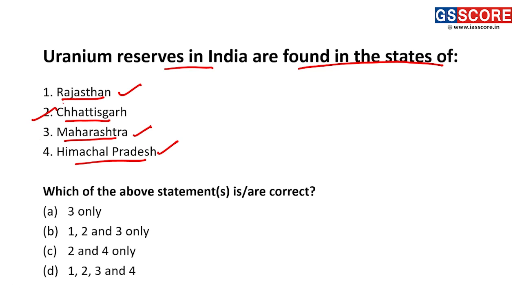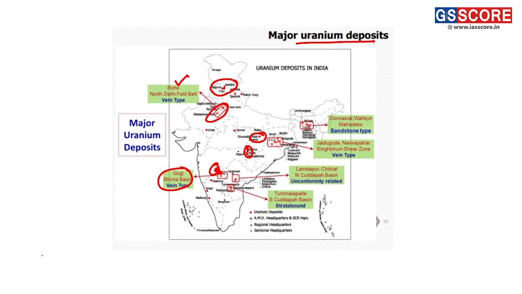Thus we'll be looking at all the statements here as correct statements, and the correct answer is D, that is 1, 2, 3, 4. All the statements are correct here. So this is the kind of uranium deposits which are found in India, and recently deposits have also been found in the Jammu and Kashmir region, assigned by the Geological Survey of India, and it will be mined in the next few years.